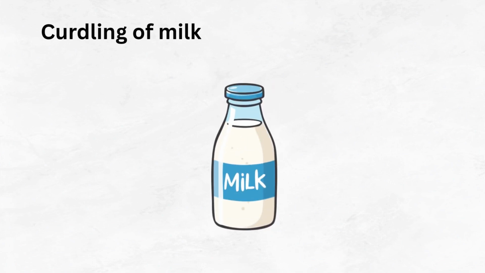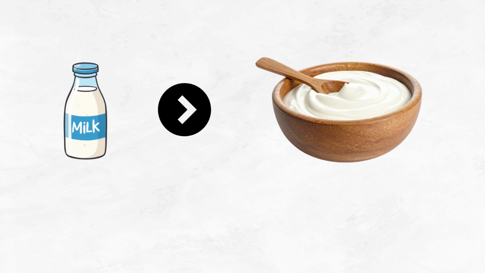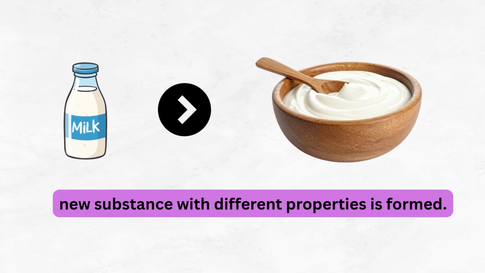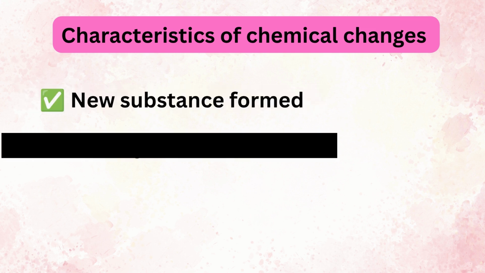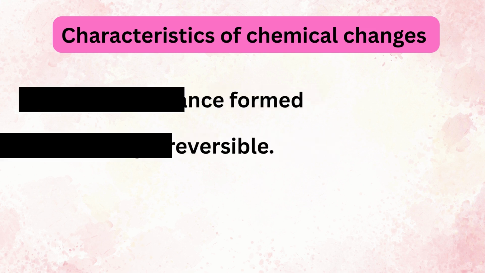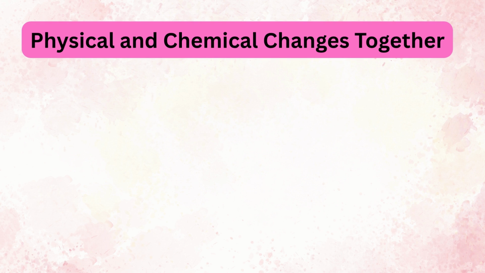Next example is curdling of milk. When milk curdles, it changes into curd, yogurt. This is considered a chemical change because a new substance with different properties is formed. So, characteristics of chemical changes will be: new substance formed. Usually irreversible.